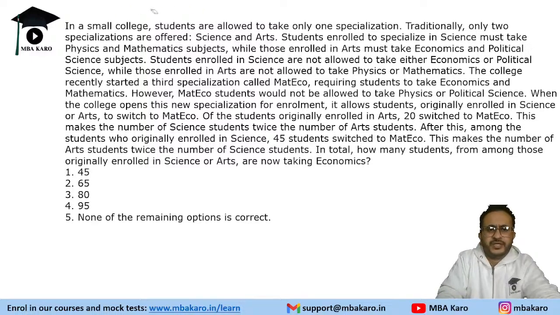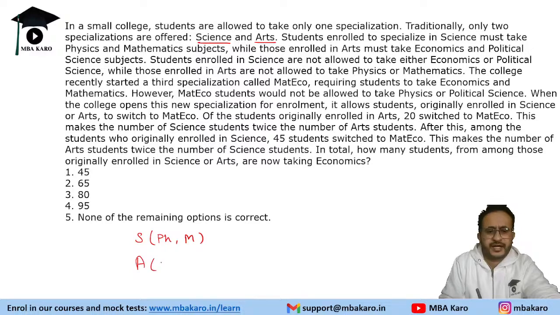Let us see how to solve this question. It says in a small college, students are allowed to take only one specialization. Traditionally, only two specializations are offered, science and arts. Students enrolled to specialize in science must take physics and mathematics. So, if you are in science, you will take physics and mathematics. And those enrolled in arts must take economics and political science.